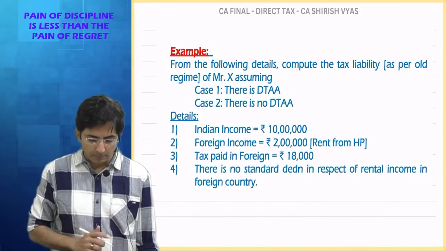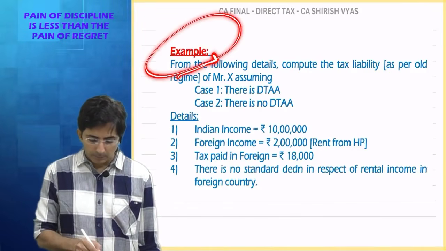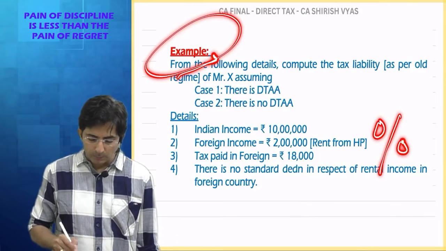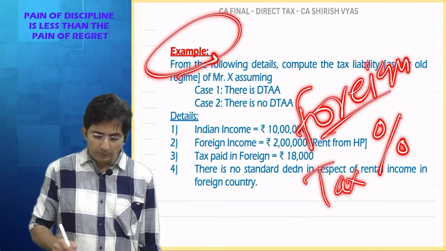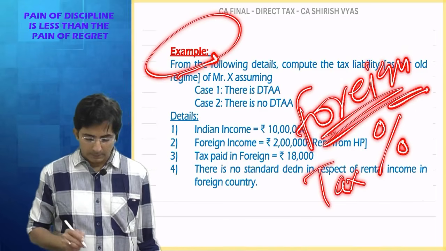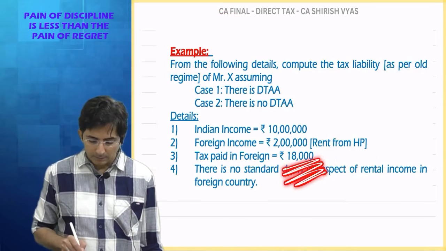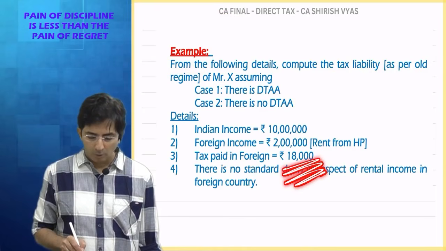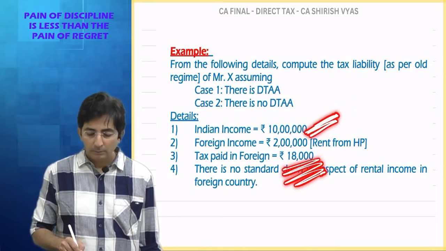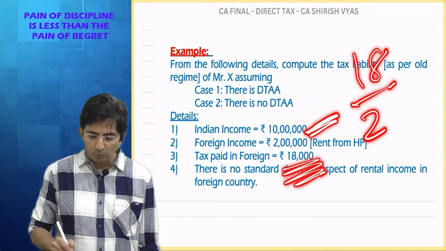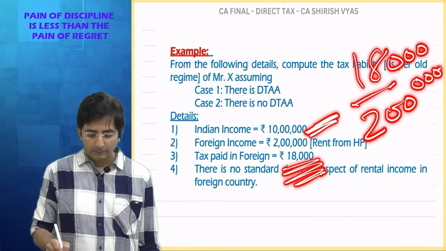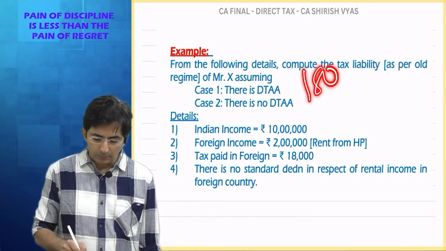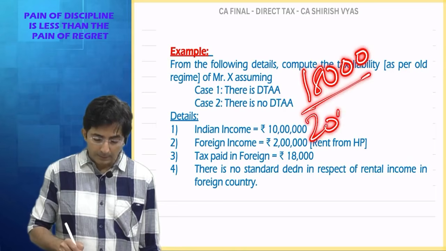Let us check the question. Have they given the tax percentage in foreign? They have not given, but we can calculate. The foreign government has taxed 18,000 on 2 lakhs. So 18,000 divided by 2 lakhs will give you the percentage. Why am I taking 18,000 divided by 2 lakhs?